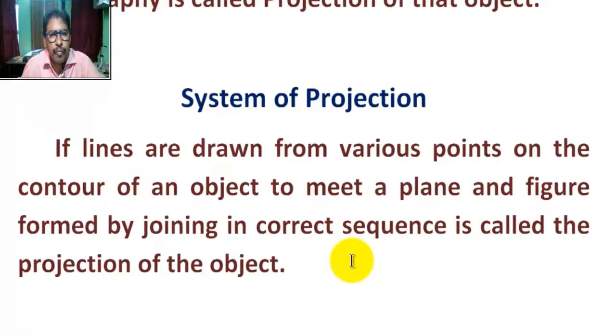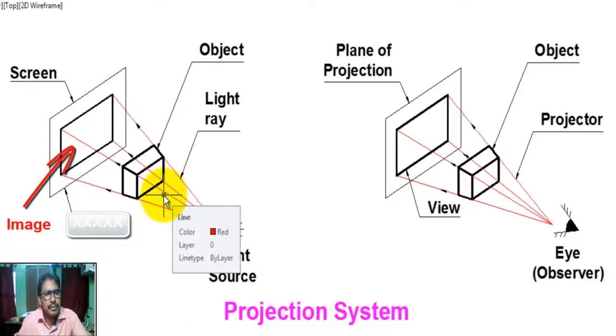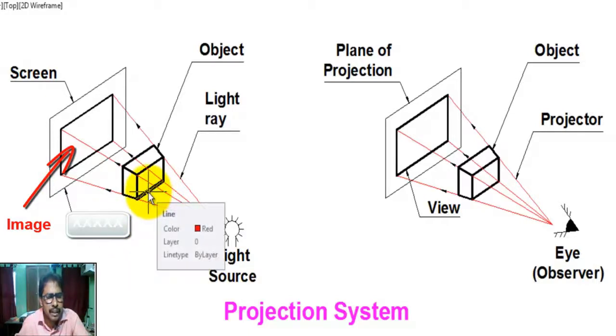Now, what is the system of projection? To understand the concept of projection, look at an object kept in front of a light source.